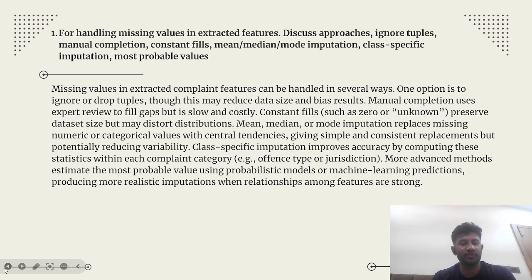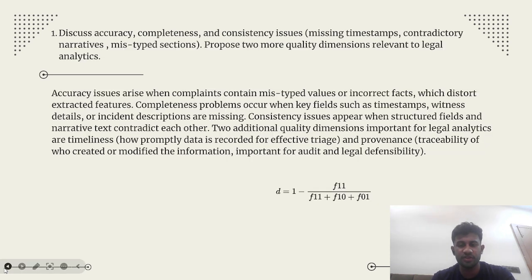Manual completion uses expert review to fill gaps but is slow and costly. Constant fields such as zero or unknown preserve dataset size but may distort distribution. Mean, median, or mode imputation replaces missing numeric or categorical values with central tendencies, giving simple and consistent replacements but potentially reducing variability.